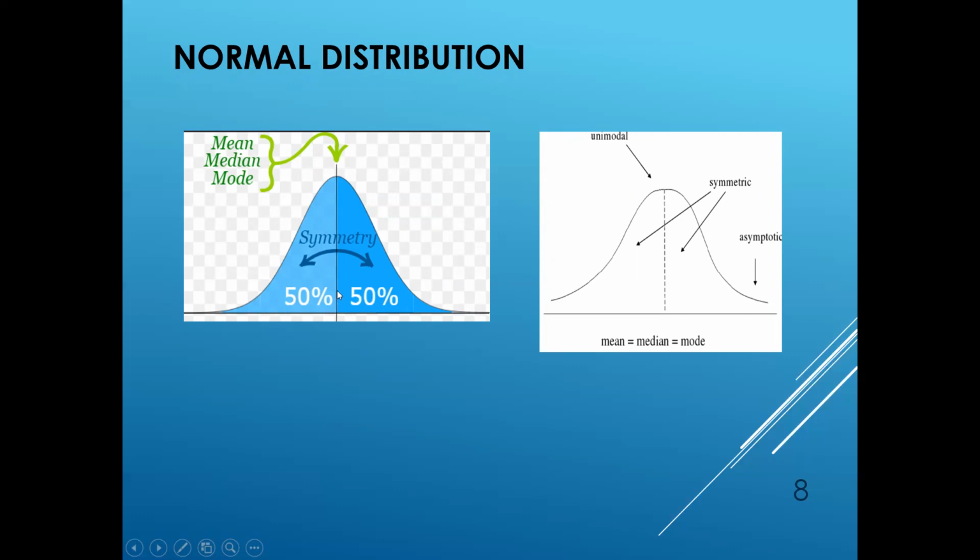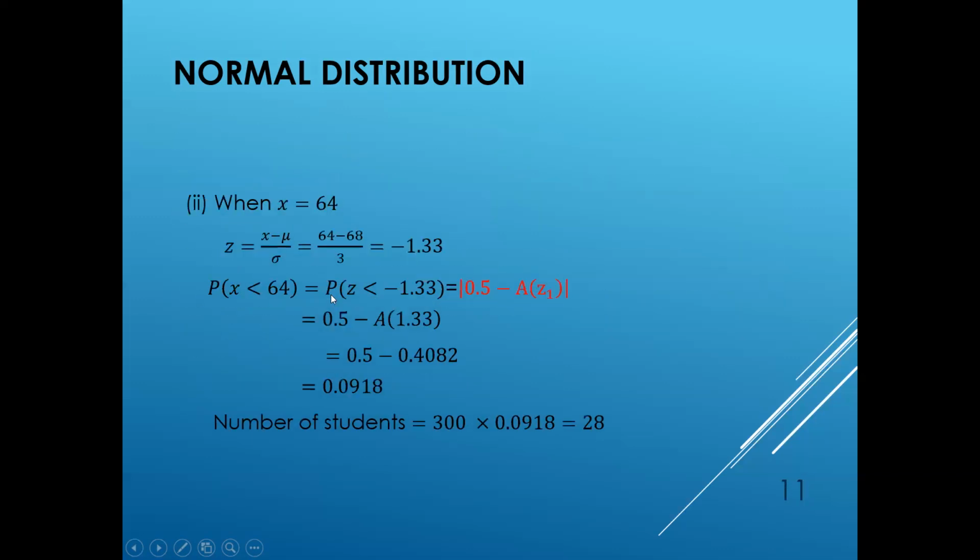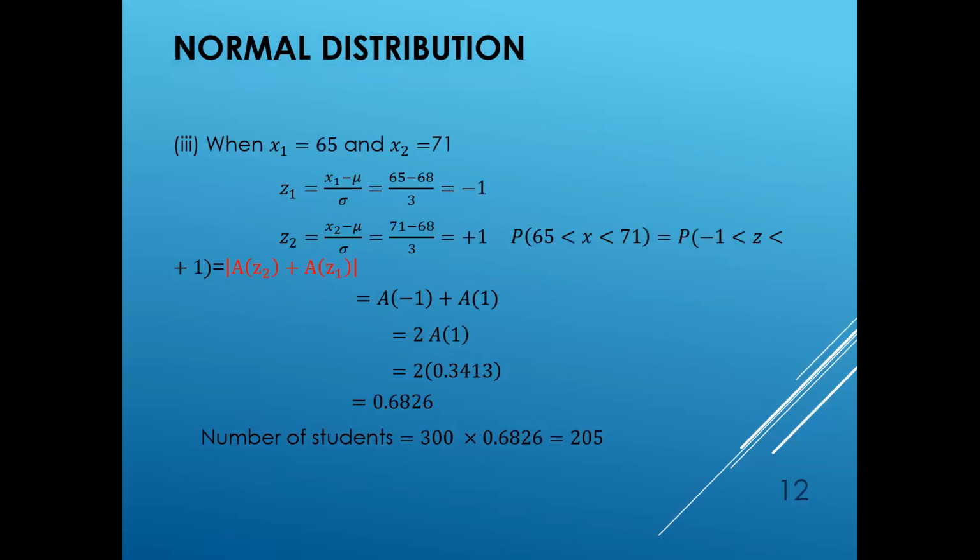So from the total value, that is 0.5, we are subtracting the area of 1.33. As we saw before, the area of 1.33 is 0.4082. By substituting this, we are getting 0.0918. They have given a total of 300 students. In that, how many students are less than 64? Simply multiplying the value, we are getting 28.